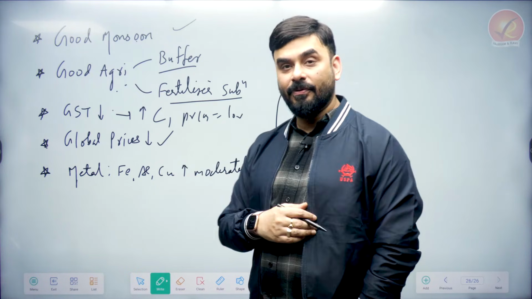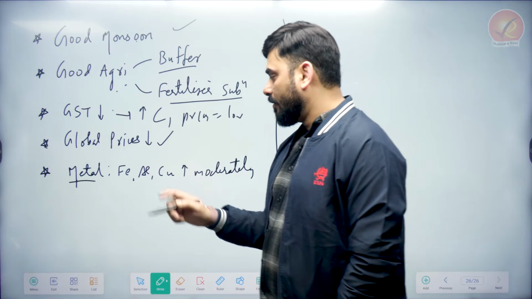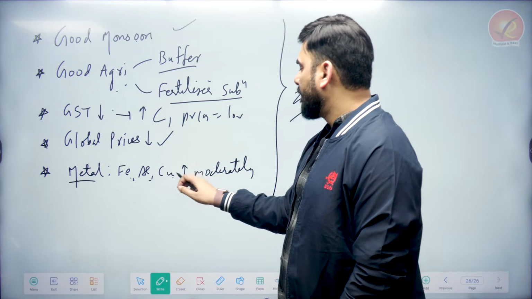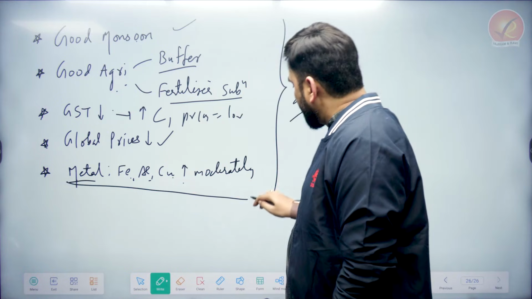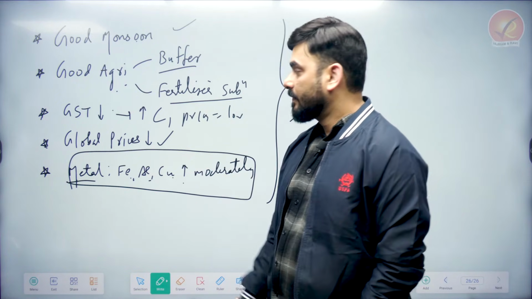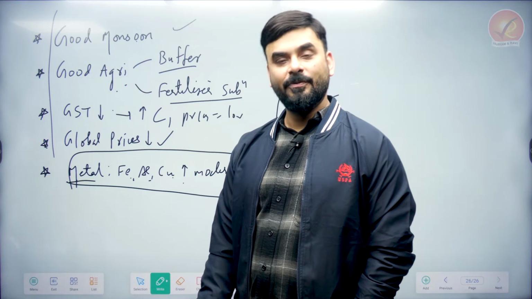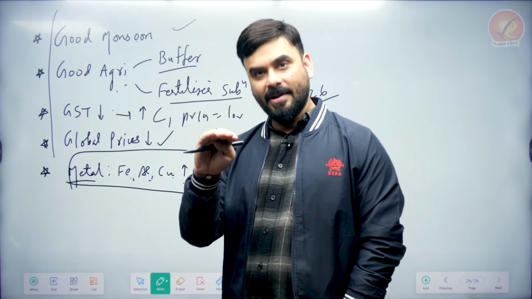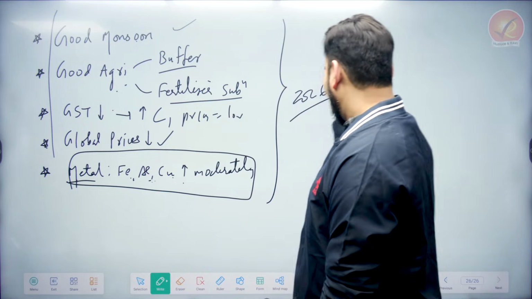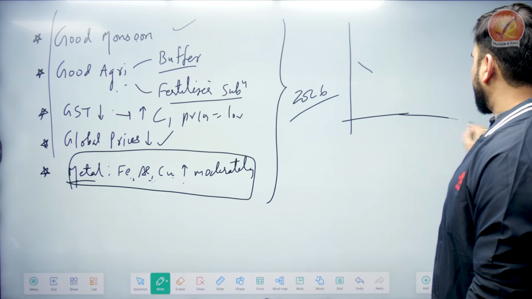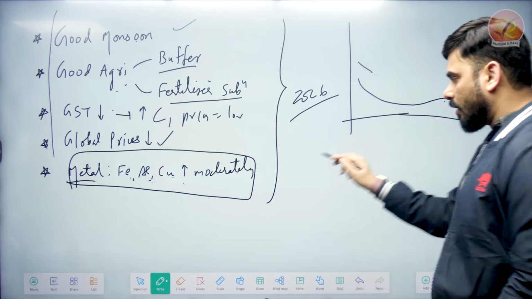Global prices are also falling. We can see the trend, we have just seen it. Now, in the economic survey it has been mentioned that for iron, aluminum and copper we can see a slight increase in price. But this is so minuscule in front of these other factors that overall in India we would continue to see a slightly lower trend in inflation. But because of these factors, it might be possible that if inflation is supposed to be low, it might be slightly elevated, but not much.